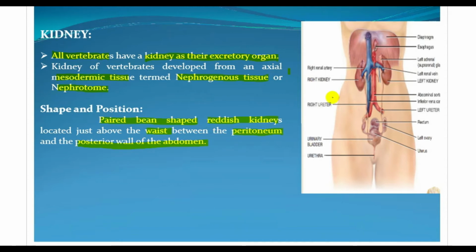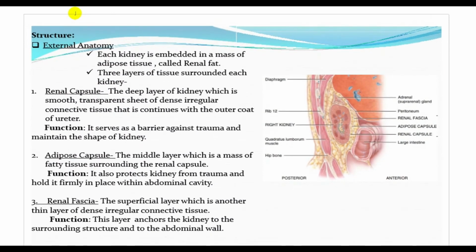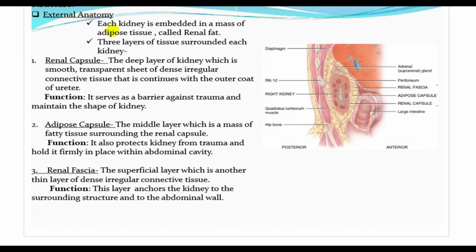See in this diagram, you can see there is a right kidney, there is a left kidney, paired kidneys. And you can see the arteries, right renal artery, left renal artery, and the urinary bladder, the urethra. So these are all the organs involved in the excretory system. Now let's move on to the structure of the kidney.